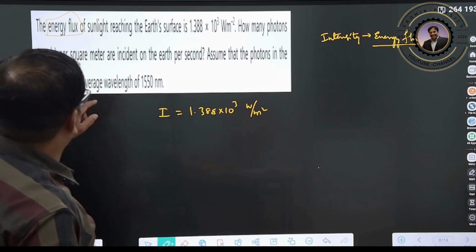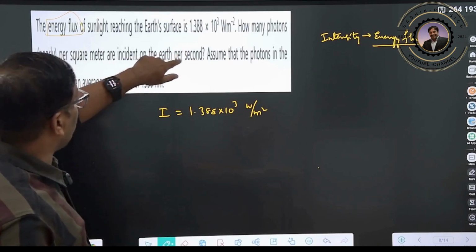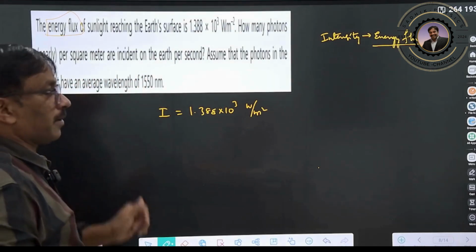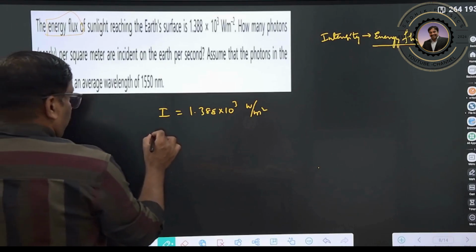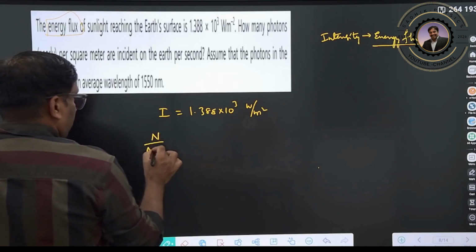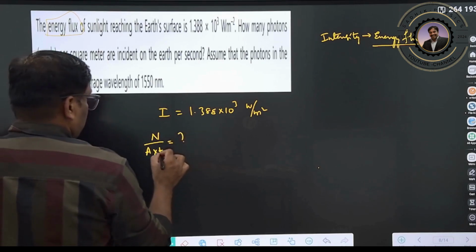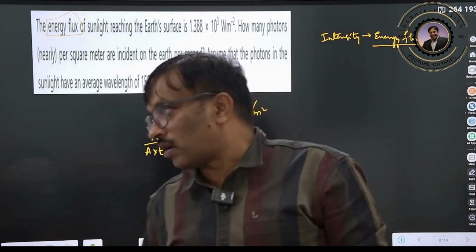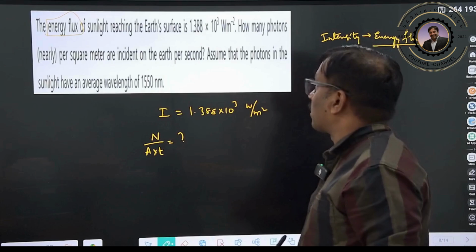Clear? What is he asking now? How many photons per square meter are incident on the earth surface per second? That means he is asking the number of photons per square meter, per unit area, per unit time. So the number of photons per unit area per unit time incident on our earth surface, we want to calculate it now.